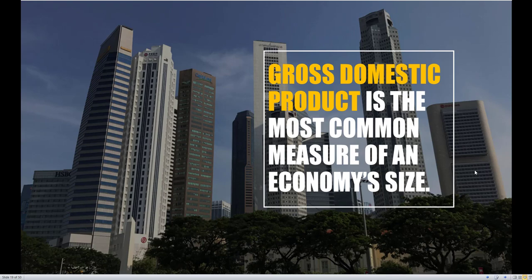So as you can see right here, very high GDP values are what countries are going to strive for. But as we're going to see in the later half of this chapter, there are a few shortcomings with the calculation of GDP, because just the absolute value itself doesn't tell a lot about the individual standard of living for the citizens within a particular country. But for now, we're going to be interested in how we actually calculate GDP and what is going to be encapsulated under it. So if you wanted a formal definition of what GDP is, it's just a measure of the economy's total output.